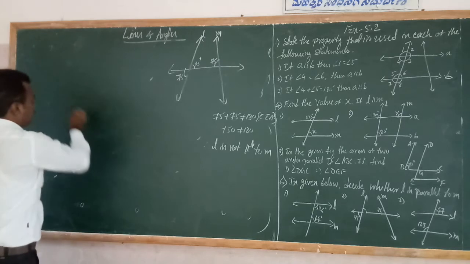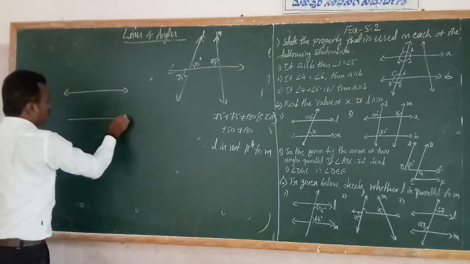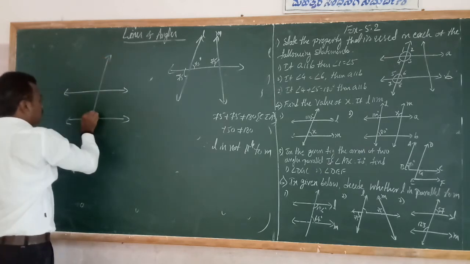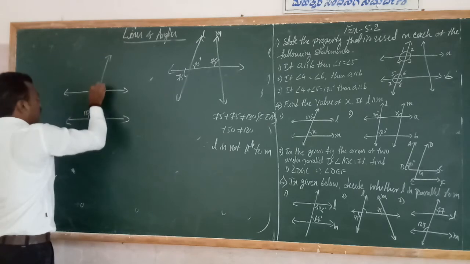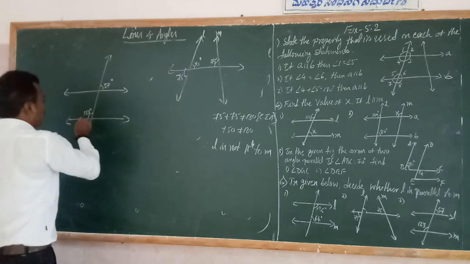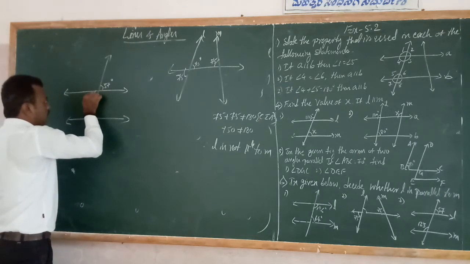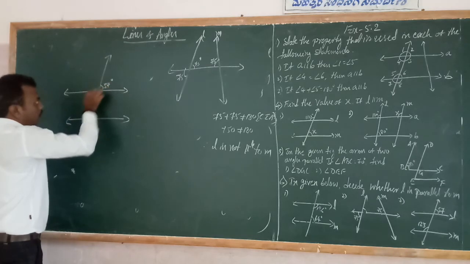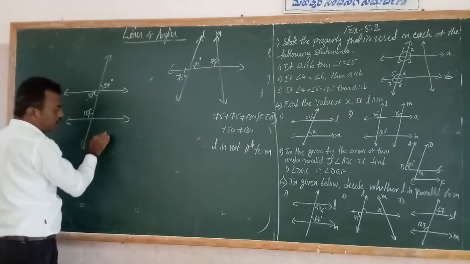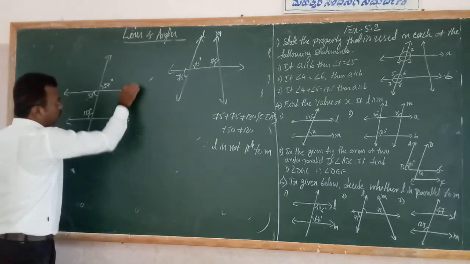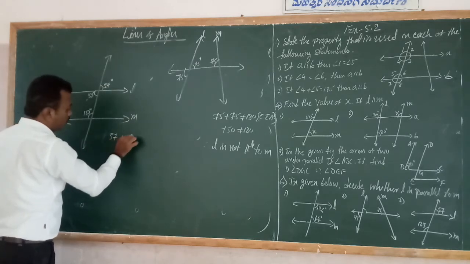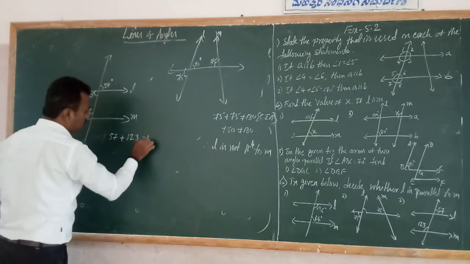Third one, what is it? This is 123 degrees and this is 57 degrees. Okay. Now see, this is also 57 degrees, correct? Because of vertically opposite angles. If the sum is 180 degrees, then easily we have to say they are parallel to each other. L is parallel to M. This is L and this is M. So 57 plus 123. Is it equal to 180?